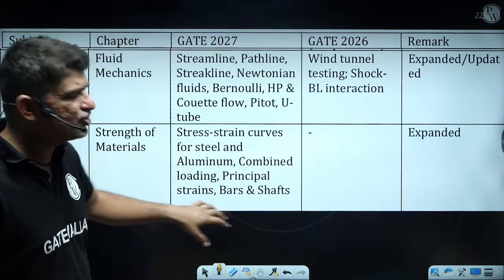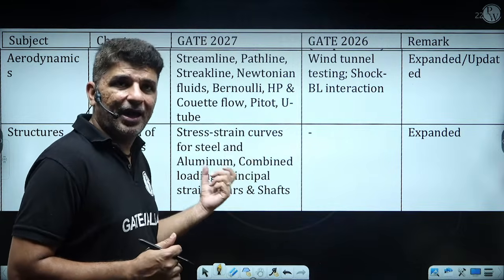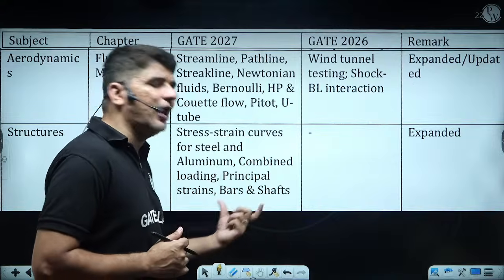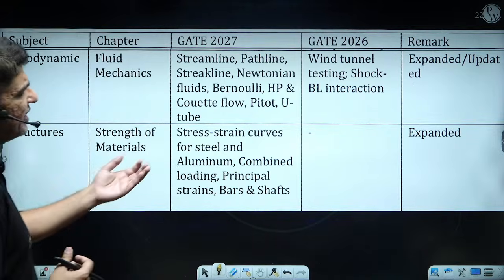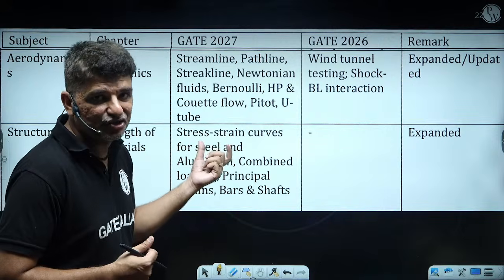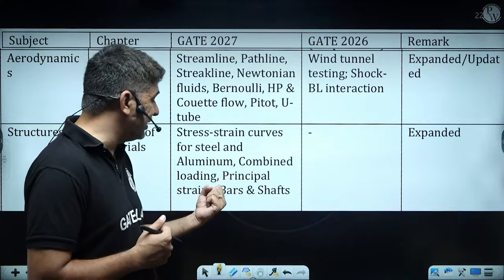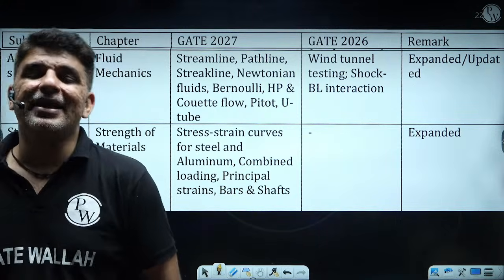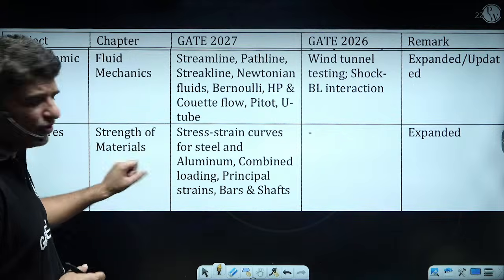Now he has mentioned this under the detailed part. Earlier also we used to study everything for steels, aluminiums and other materials. We already study the stress strain curve, the Mohr circle, the combined loading, the principal planes, all these things. So not much change in the structures.